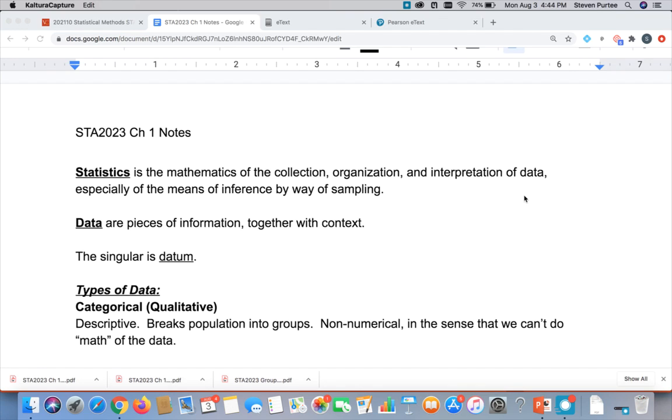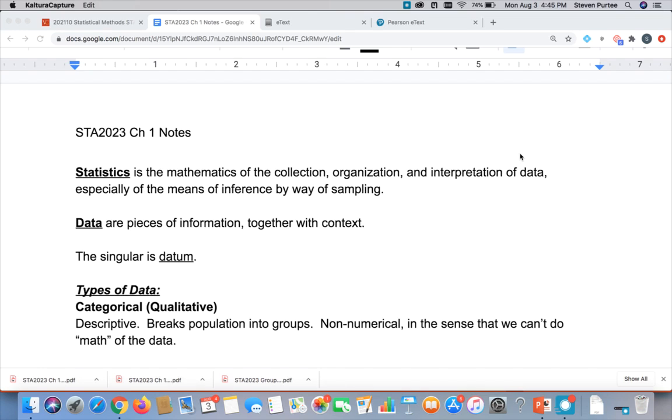We'll talk in a minute what data are, especially of the means of inference by way of sampling. We'll spend an entire chapter talking about sampling, and the last half of the class is about inferential statistics, making predictions about a population based on a small sample. So this definition here covers our entire semester.